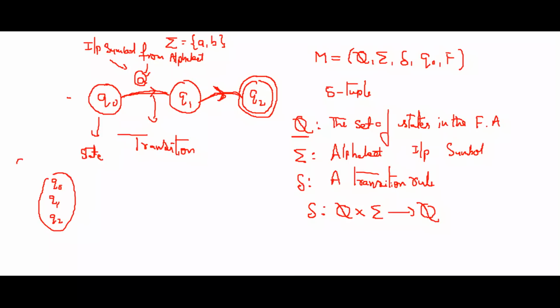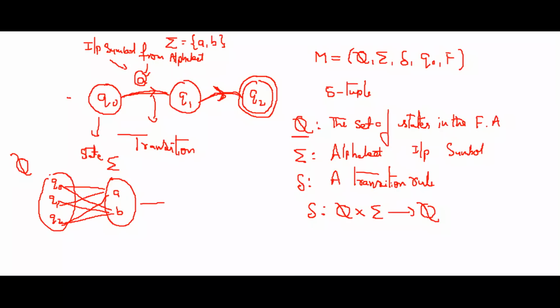So this is your Q. In this Q you are taking one state, either Q0, Q1, or Q2. On that state you are applying your input symbol, that means your input alphabet. Let us suppose your input alphabet is A, B. That means you are applying input A on Q0 or Q1 or Q2. Similarly, Q0 on B, Q1 on B, Q2 on B.